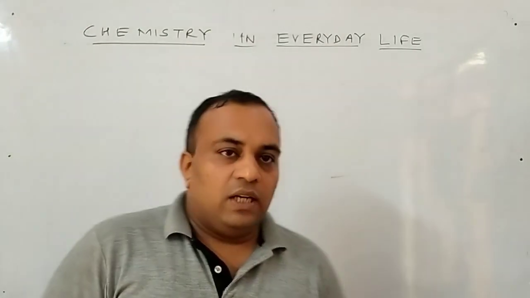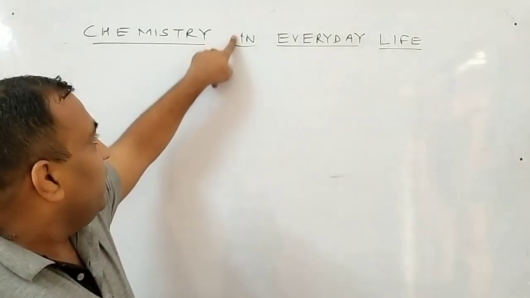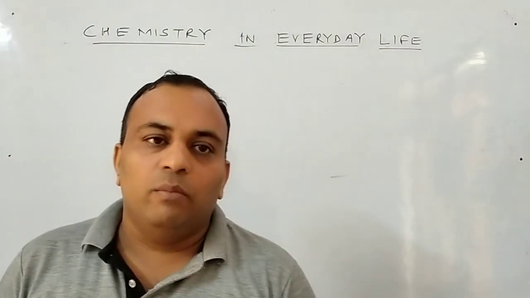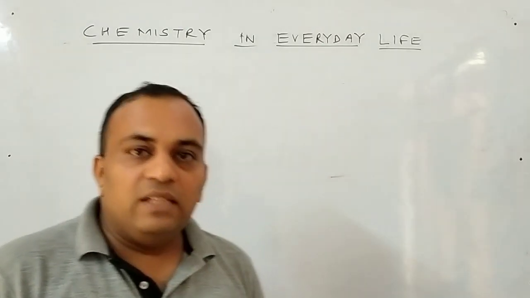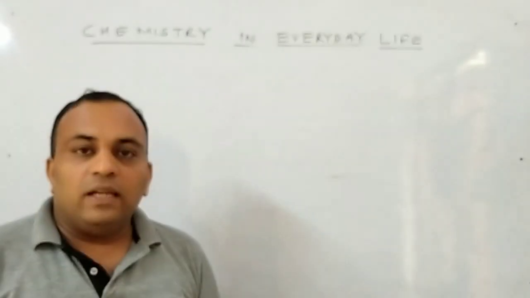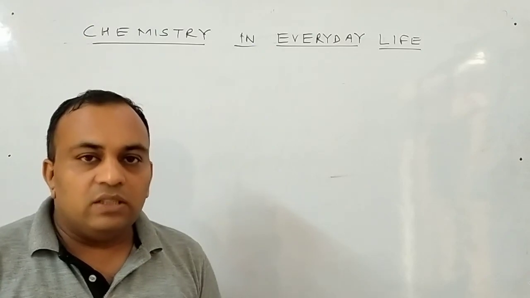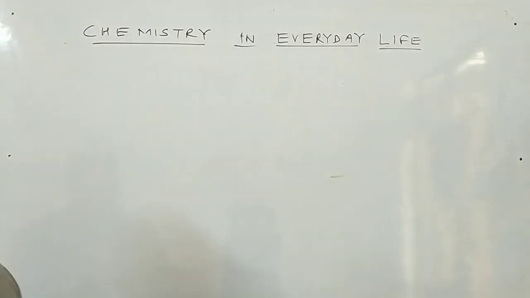Students, today we'll start a chapter, Chemistry in Everyday Life. In this chapter, we'll study the substances that are very useful in our day-to-day life, just like medicines, or you can say just like cleansing agents and all these things. So first, I will start with drugs. That is the first topic of this chapter. Okay. The first thing is drugs.